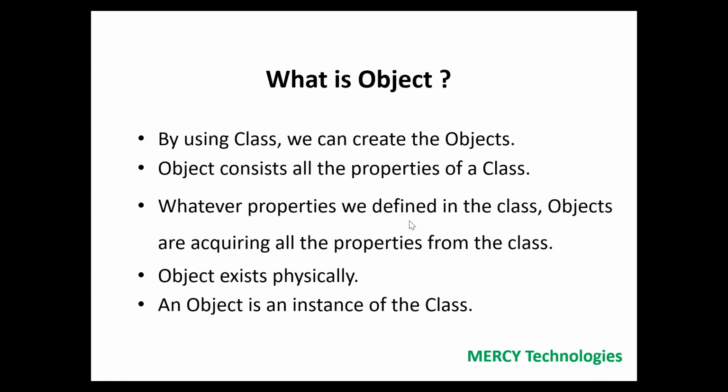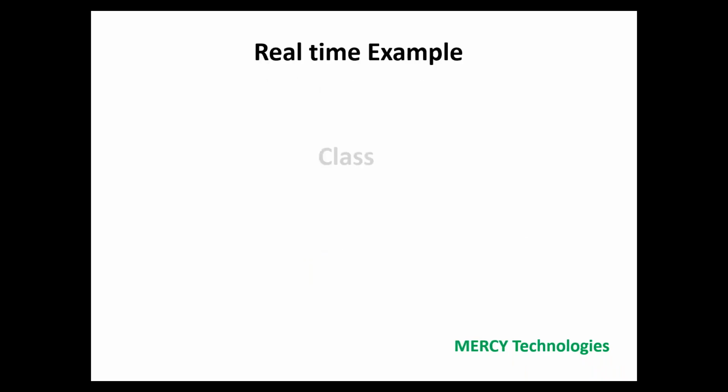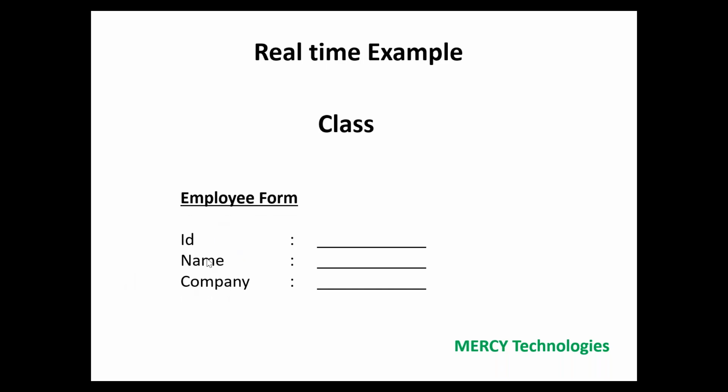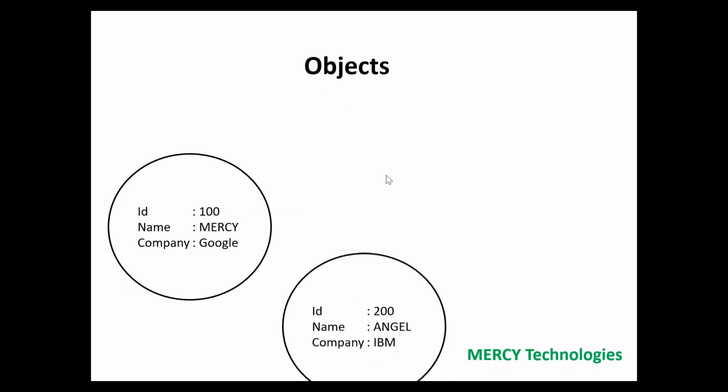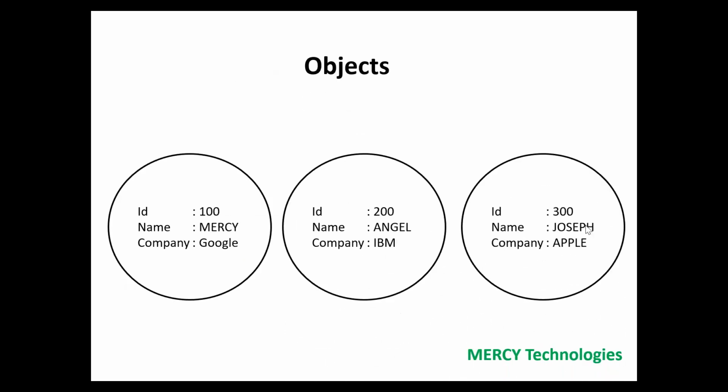Let's go back. Whatever properties we have mentioned in the class, ID, name and company, are all available in the objects. An object is an instance of the class. That's what we have seen in one real-time example, and these same examples are what we have experimented with in our code.